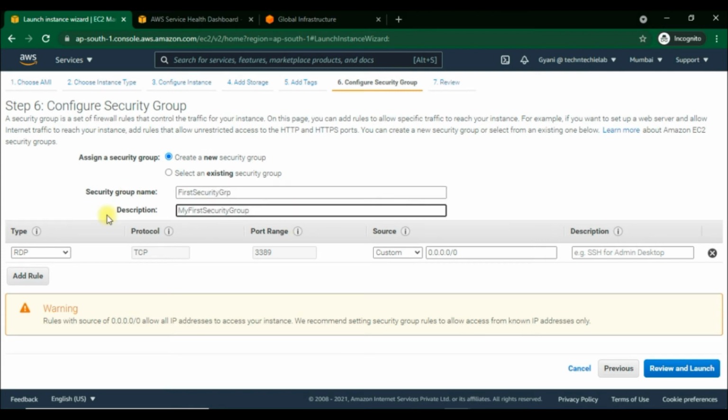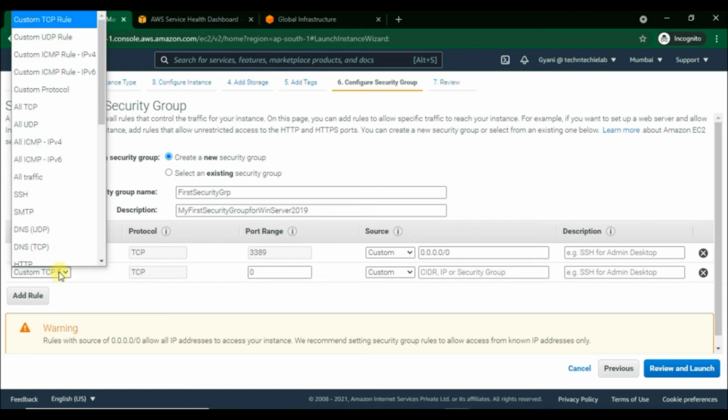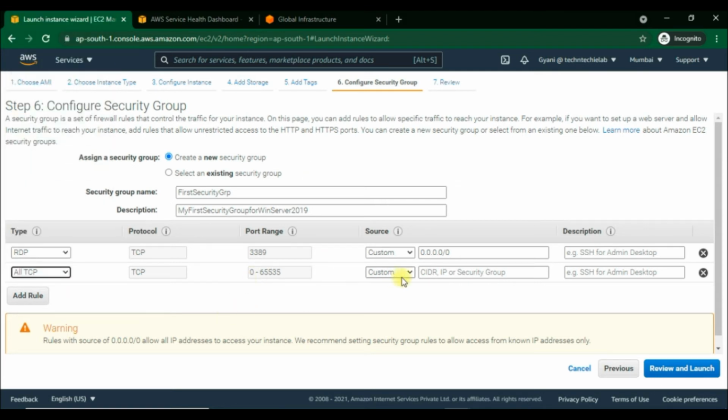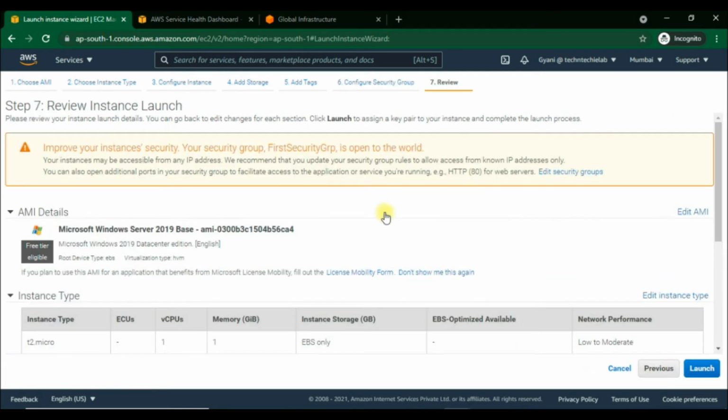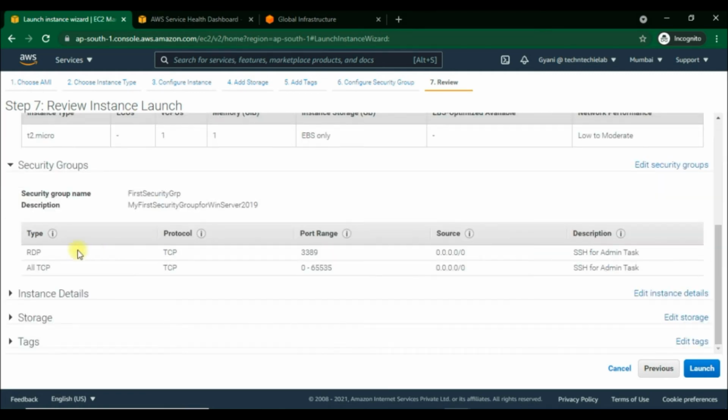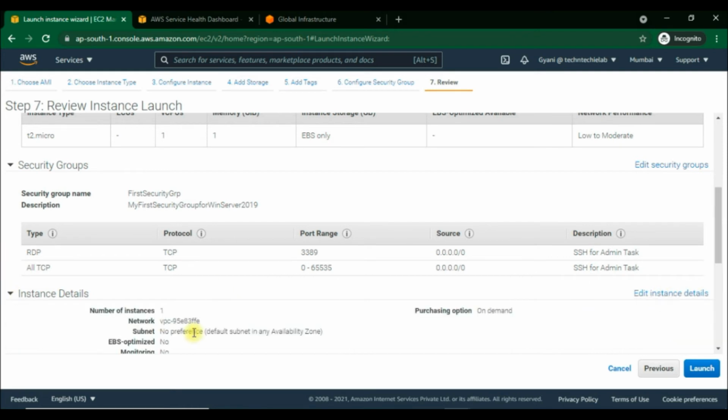We can add a rule to allow the specific traffic to reach the created instance. Here I will add the rule for RDP via TCP protocol through the port 3389 and from any source, and for all TCP through 0 to 65535 port can get access from any source. I am going to allow it for SSH or for remote desktop. Now we have done with all the settings and we'll go to review all settings before launching it.